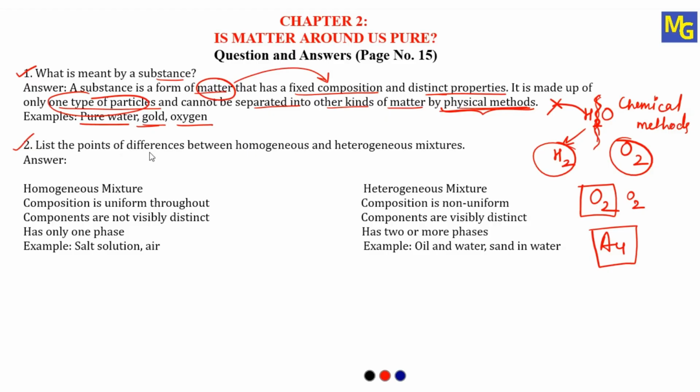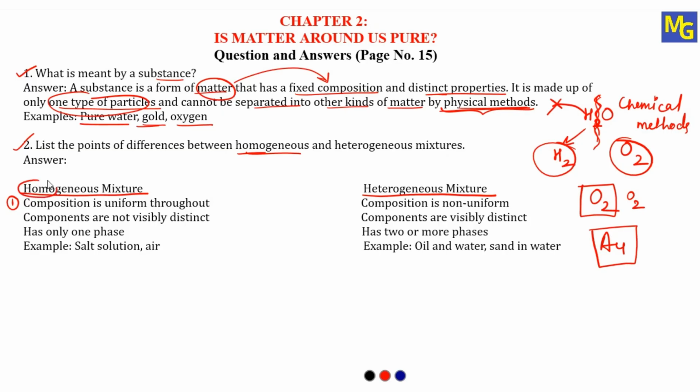List the points of difference between homogeneous and heterogeneous mixtures. In this question, we have to write down the differences between homogeneous and heterogeneous mixtures. So make two columns. Here I have written homogeneous mixture in the first column, and the heading of the second column is heterogeneous mixture. So start writing the differences. The first difference is that the composition is uniform throughout.